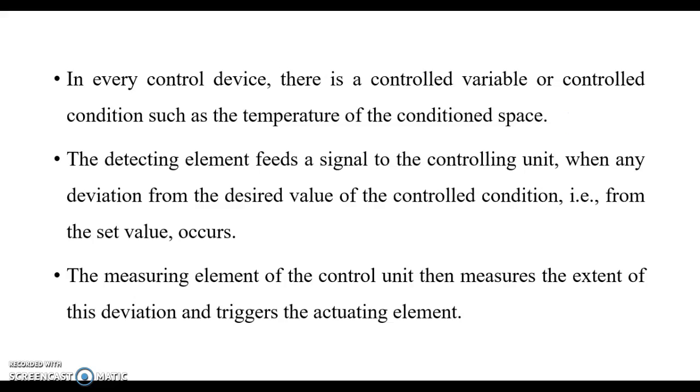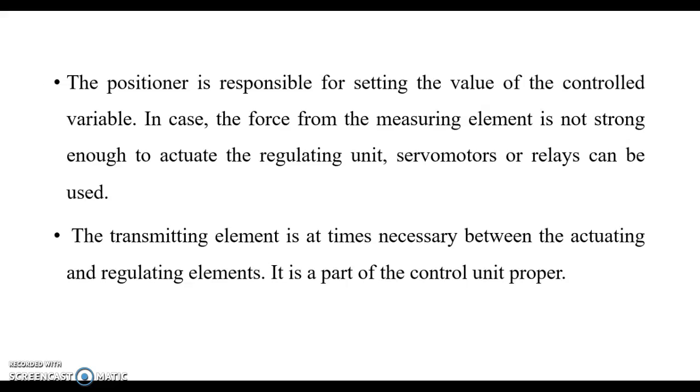In every control device, there is a controlled variable. In a refrigeration unit, the controlled variables are temperature, pressure, humidity, and flow control devices. Here, the detecting element detects the deviation from the desired value of the controlled condition. Next, the measuring element of the control unit measures the extent of this deviation and triggers the actuating element. Next, the positioner. The positioner is responsible for setting the value of the controlled variable.